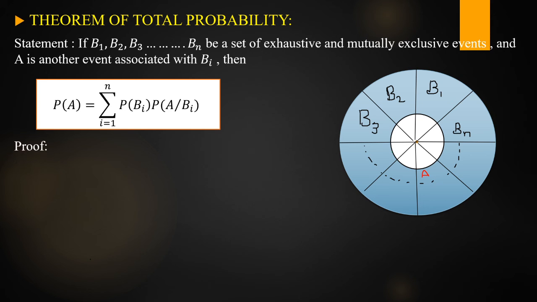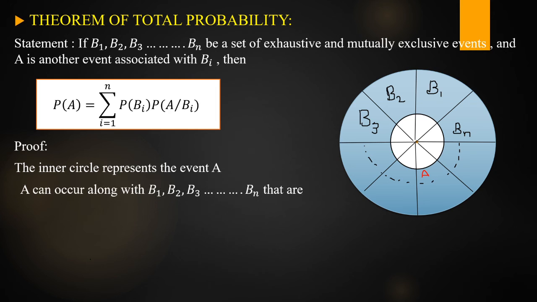So how to prove this? See here. The inner circle represents the event A, and A can occur along with B1, B2, B3, and so on, Bn, which are exhaustive and mutually exclusive.